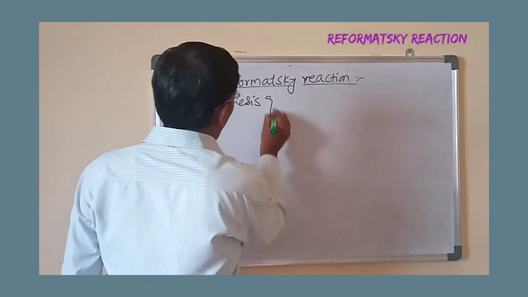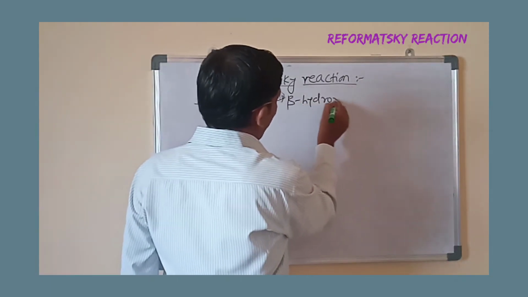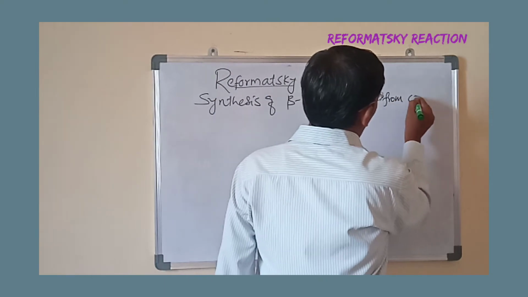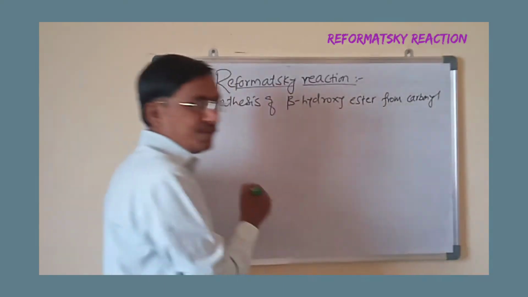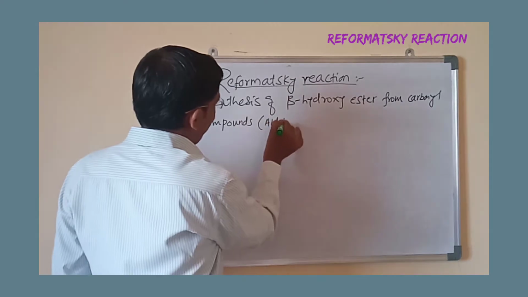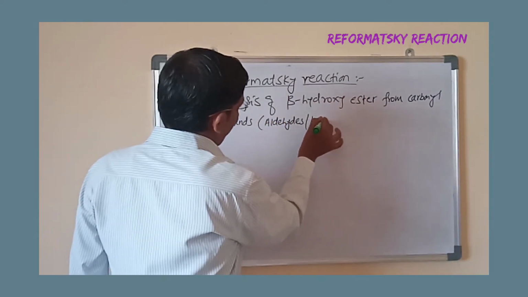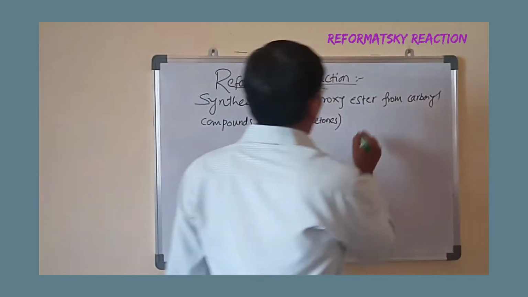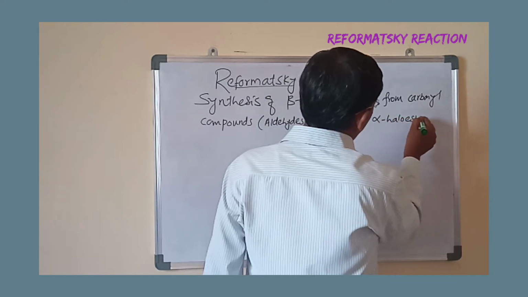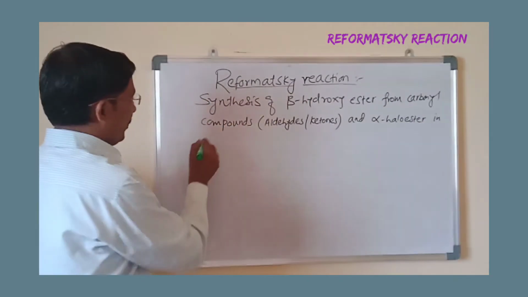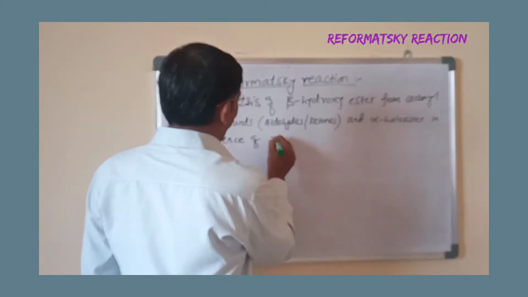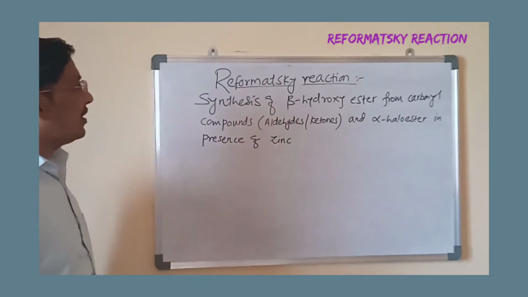Synthesis of beta hydroxy ester from carbonyl compounds like either aldehydes or ketones and alpha haloester in the presence of metal zinc is a Reformatsky reaction.